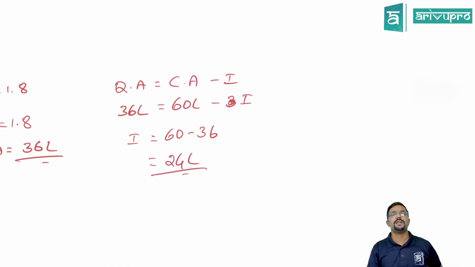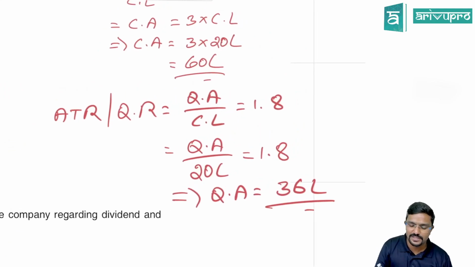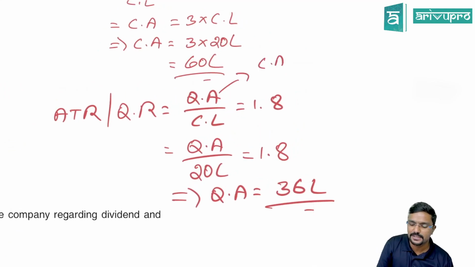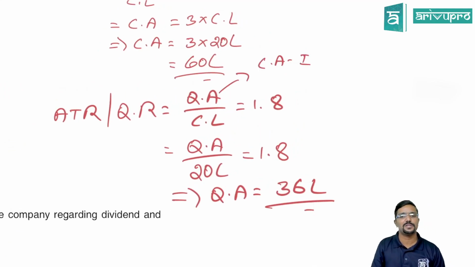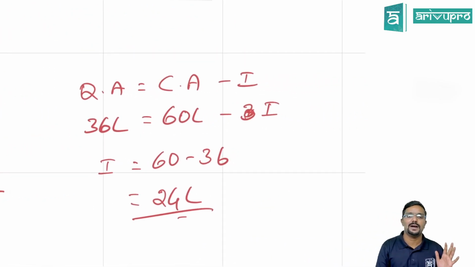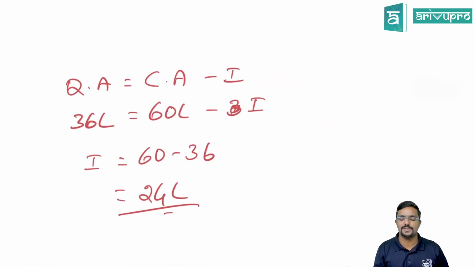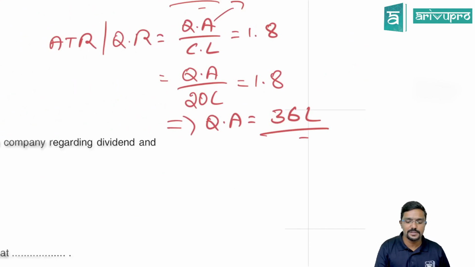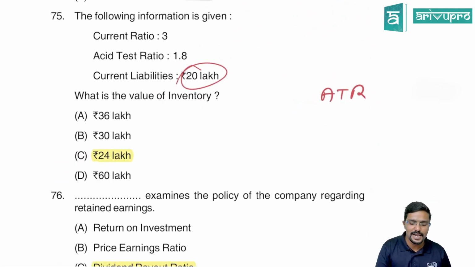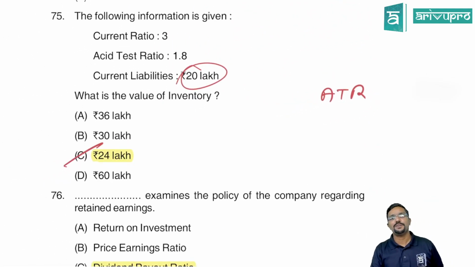So how much is your inventory or stock? 24 lakh. Here also you can straight away use current asset minus inventory instead of quick asset, in this equation only, and you will get I as the balancing figure. Or else calculate quick asset separately and then do the calculation like this. Clear, guys? So inventory is 24 lakh.